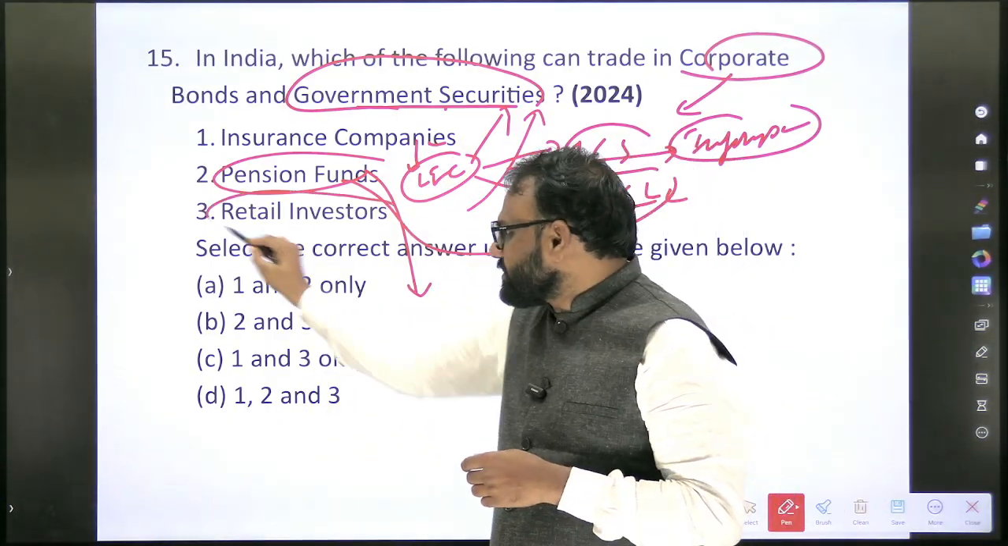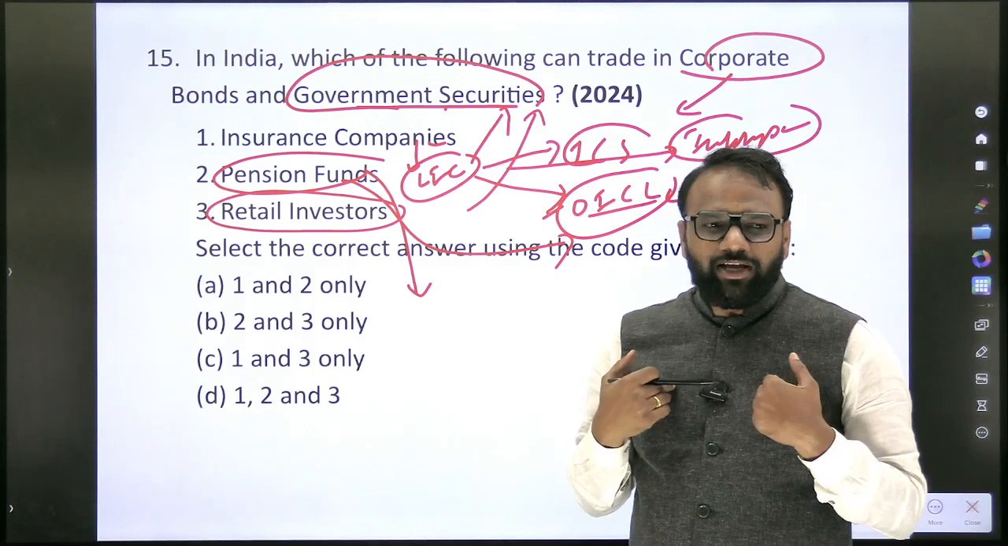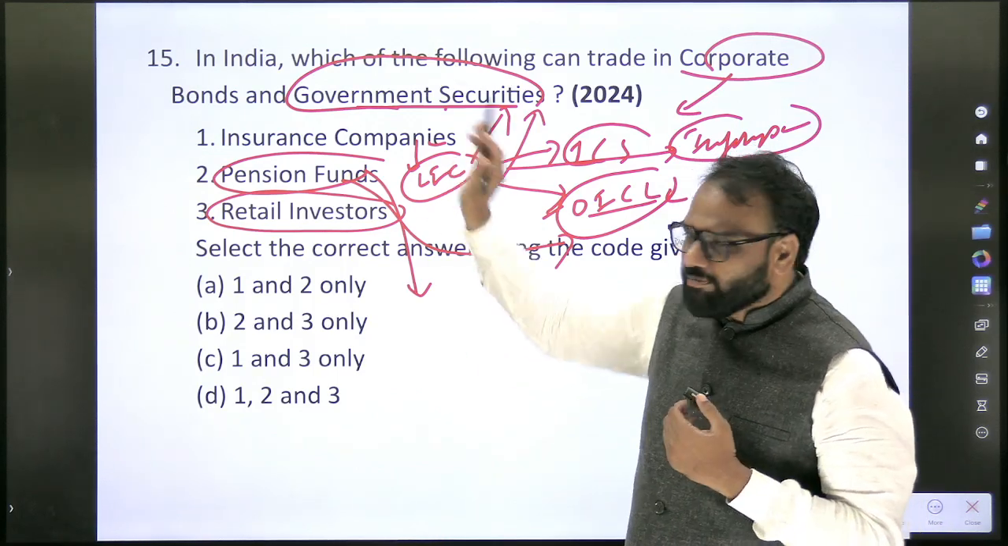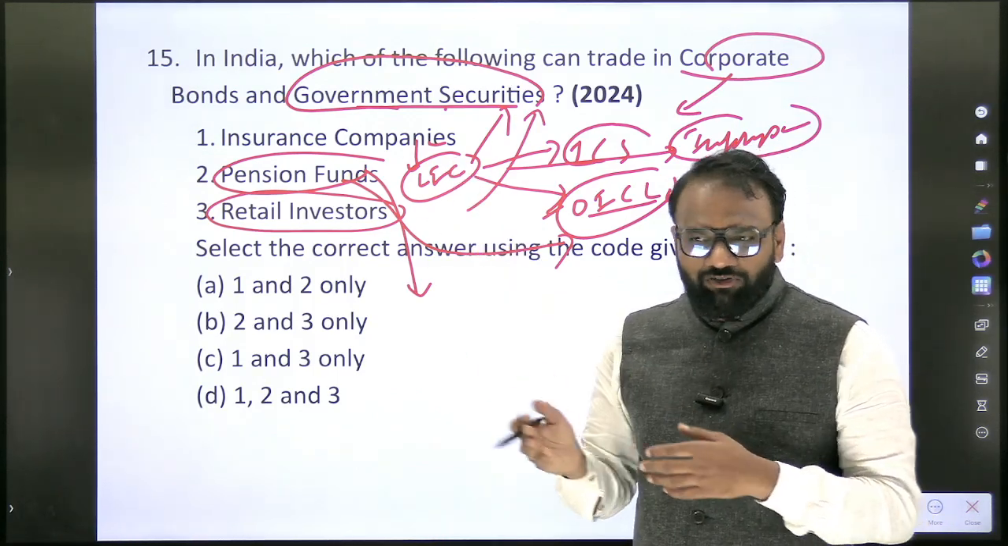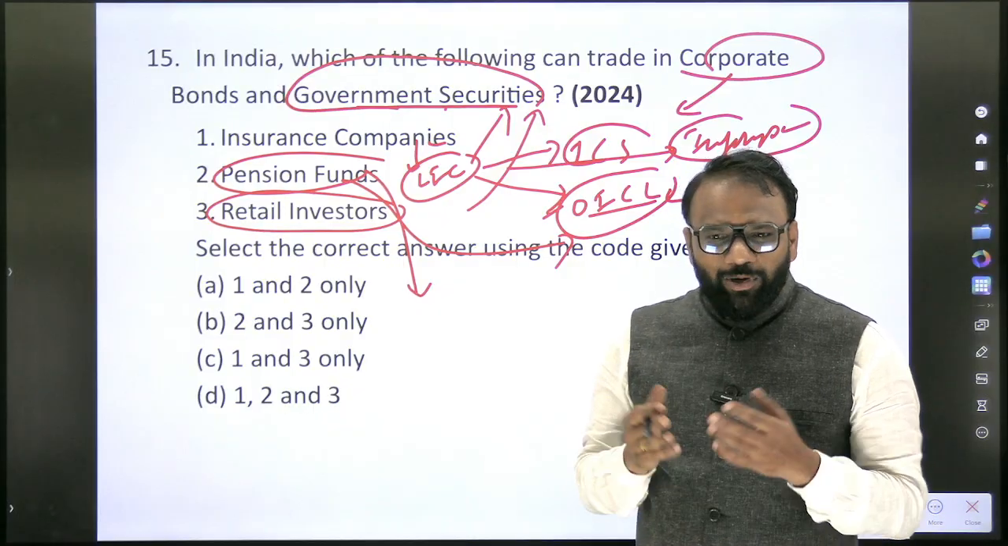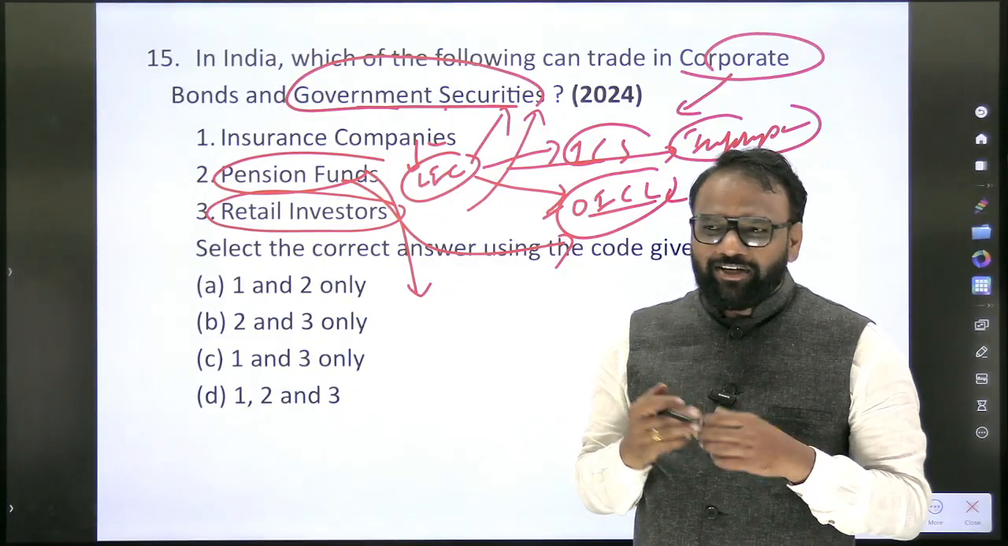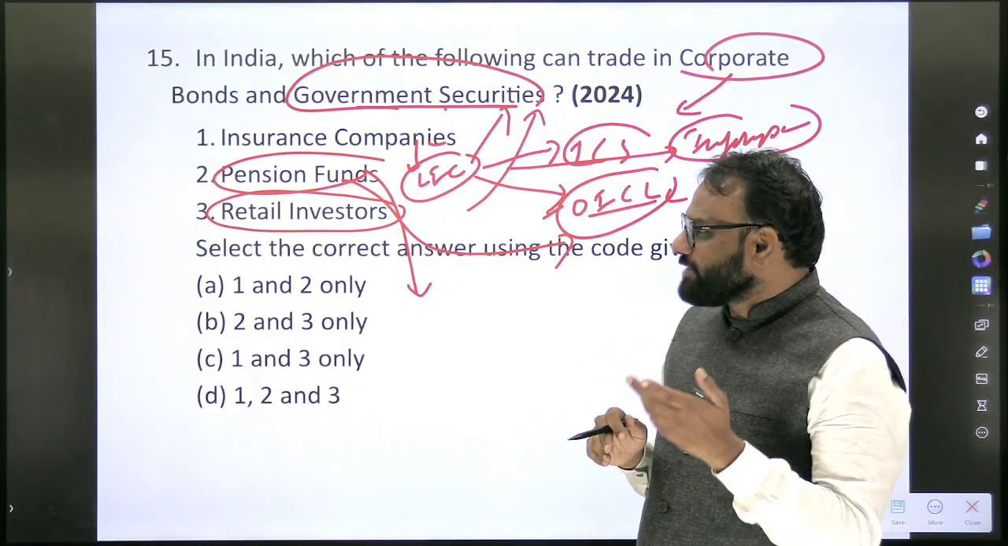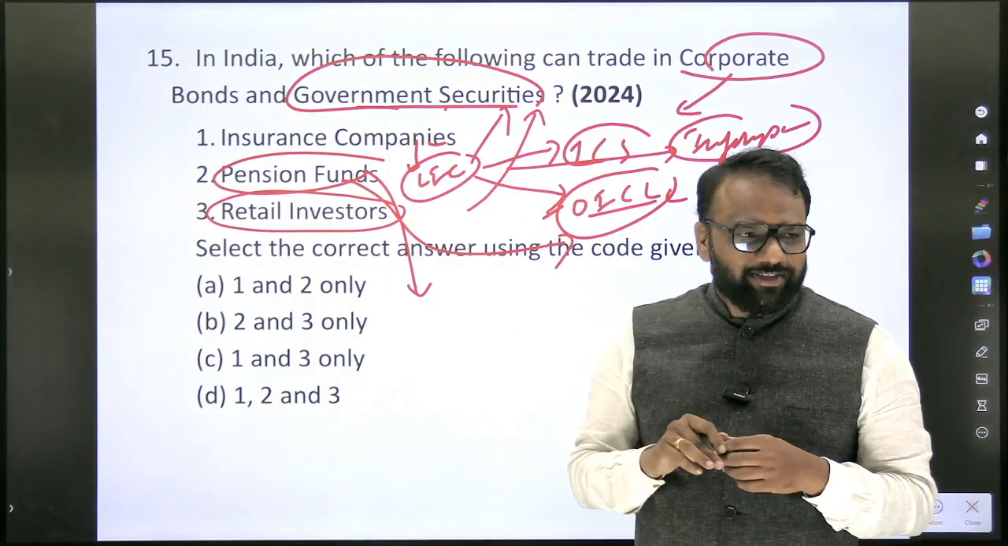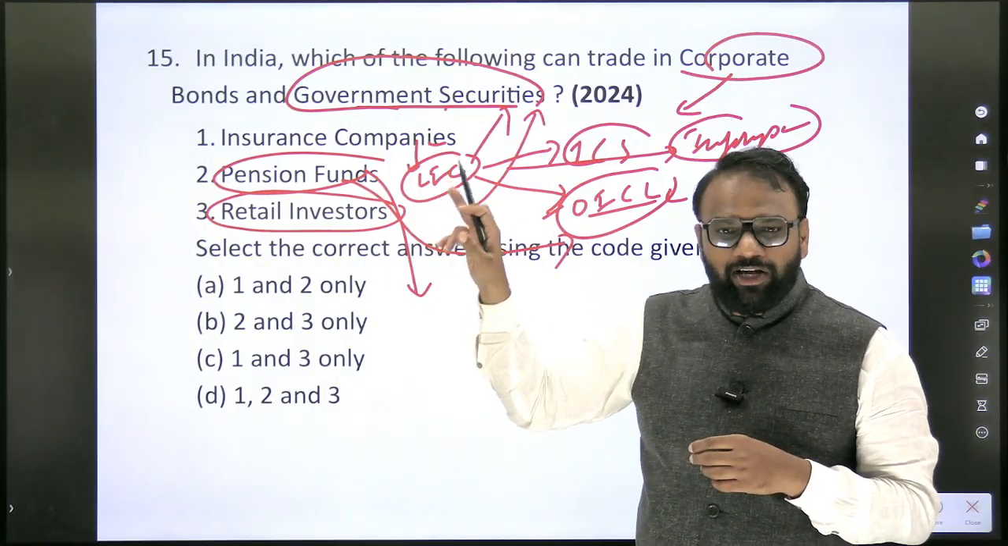Next, retail investors, an individual like Rajesh. Can we invest in bonds? Yes. Through which platform? Who will provide the platform to purchase? Banks, stock exchanges. Stock exchange, and again banks also may provide. Next, government securities. See here, this question had appeared in 2021 also.